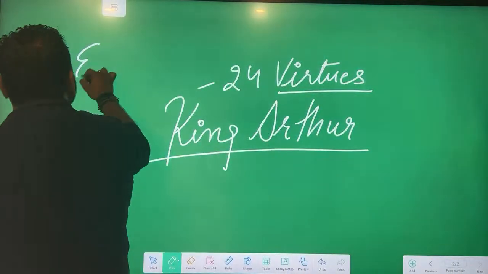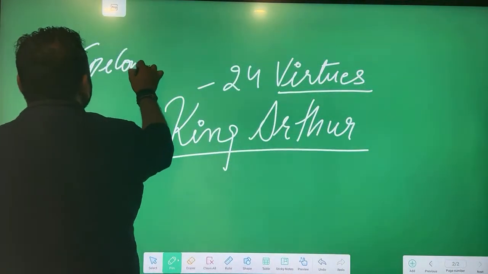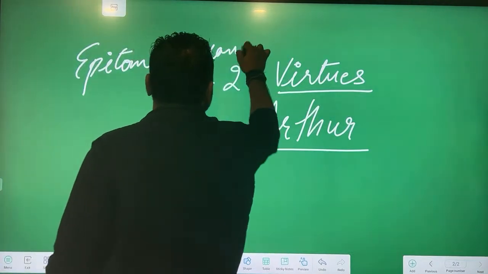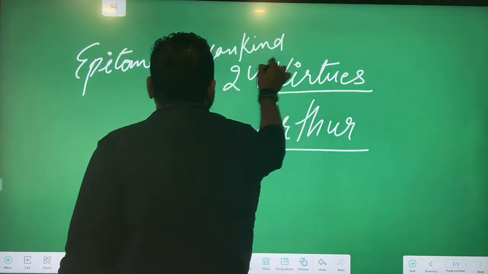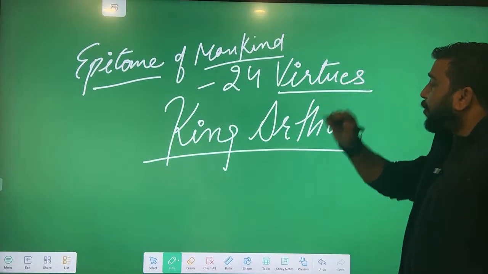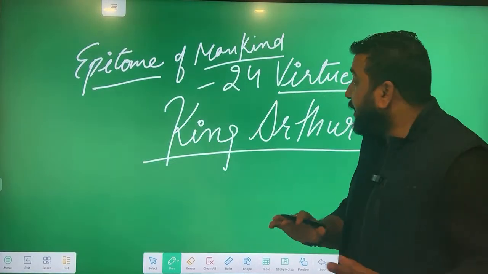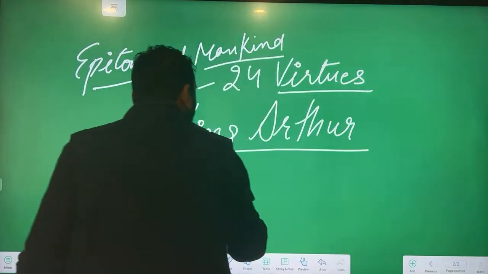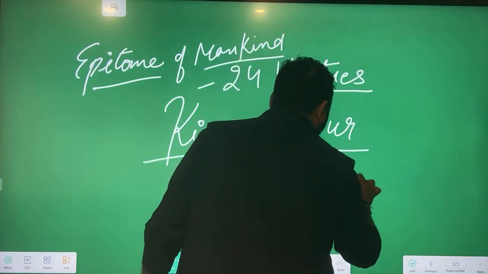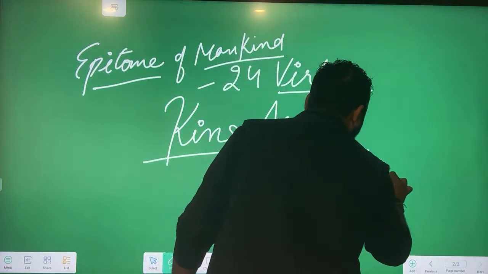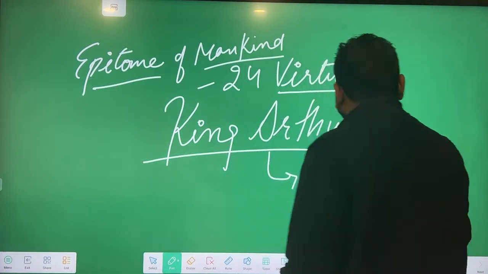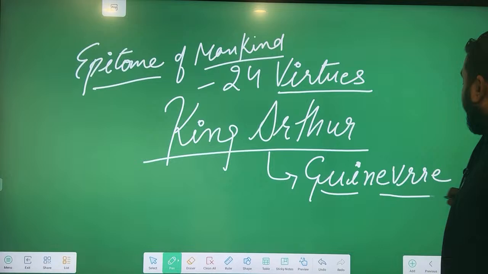So it is said that King Arthur was the greatest human being, the epitome of mankind. What is this called? Epitome of mankind. Just like Philip Sidney. So, King Arthur having 24 ideal qualities, when he got married, King Arthur got married to a lady called Guinevere.